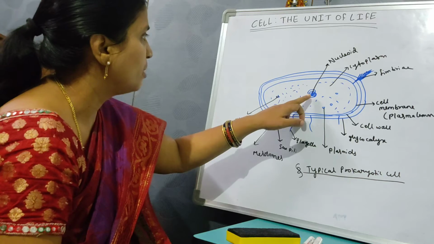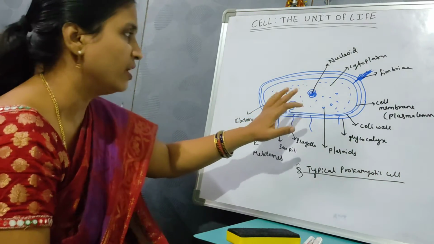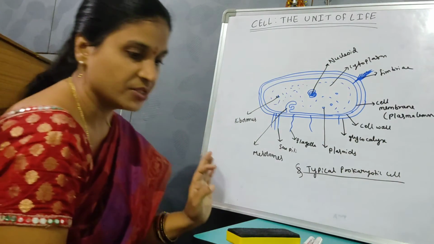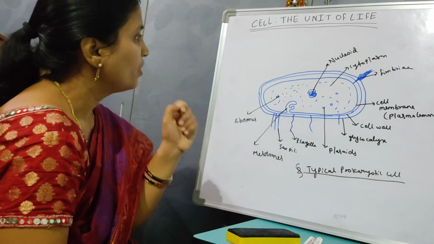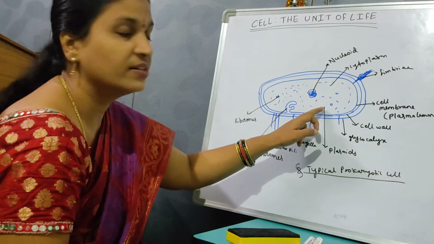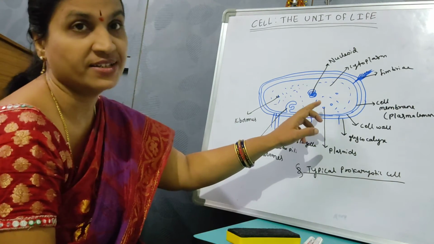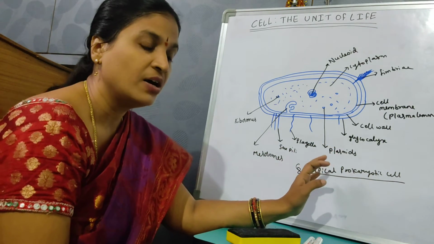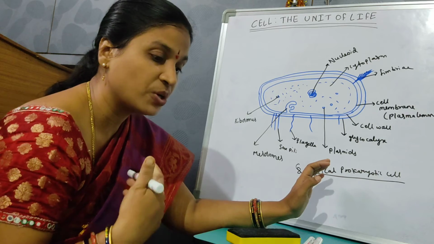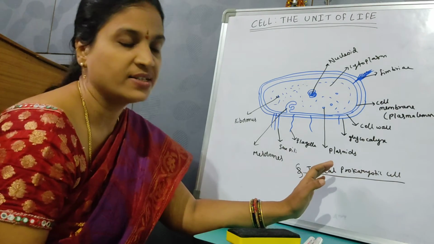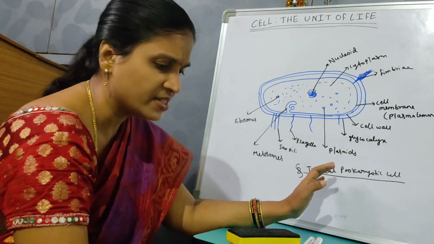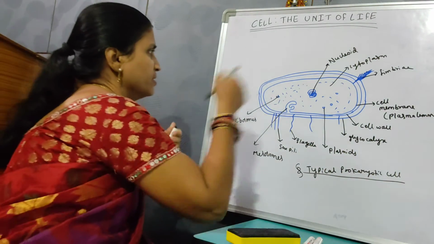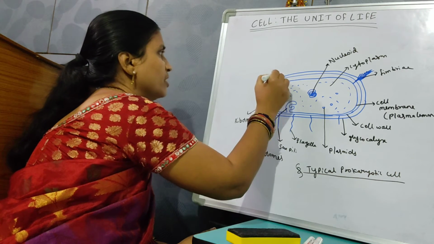Here the genetic material is not enclosed by any nuclear membrane. It is naked, hence it is called a nucleoid. Also some of the chromosomal units are circular in shape. Single circular DNA are called plasmids. These plasmids are responsible for giving the character of resistance to antibiotics. They also have ribosomes, and some inclusion bodies are also present, for reserve food materials.